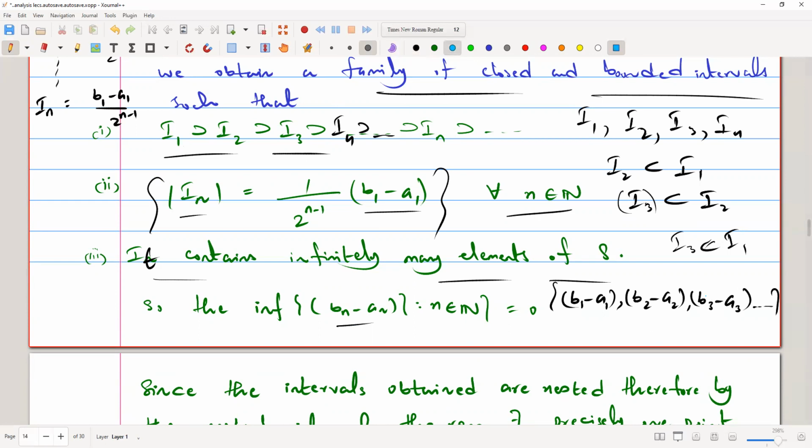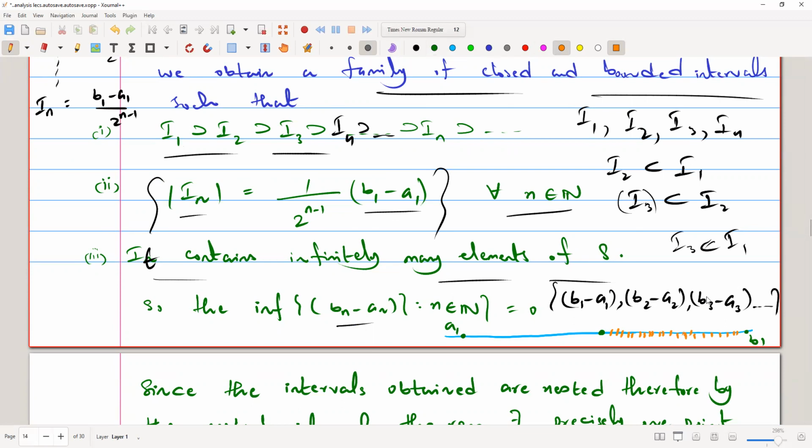Initially we have an interval that is from a1 to b1. We halve this interval, and one of the halves will be at least infinite, and we assume that this interval is infinite, and we start working on this interval.